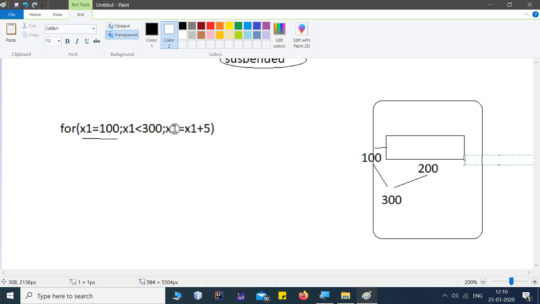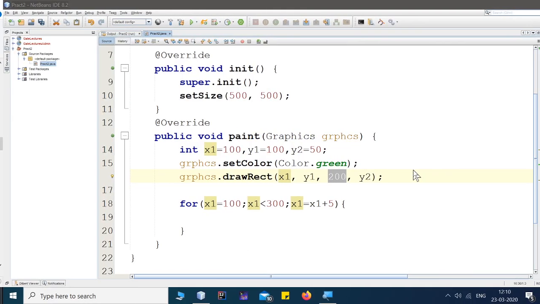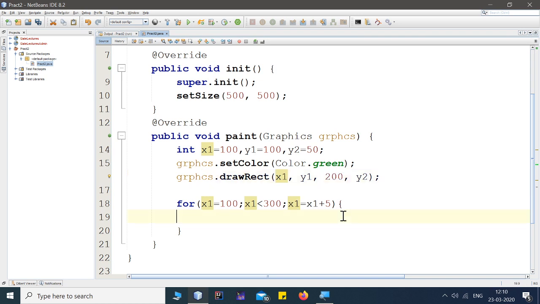And at a point of time I want only 5 pixels to be colored. So after 100 I wanted to color till 105. That's why I'm incrementing with 5. So let's go back. I've created a loop from 100 till 300, and in that I want 5 pixels to be colored every time.